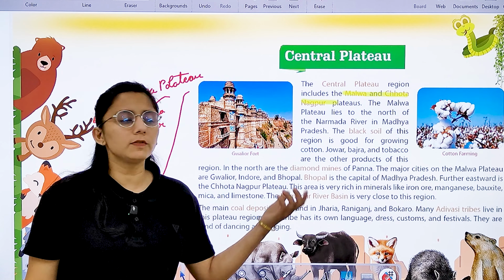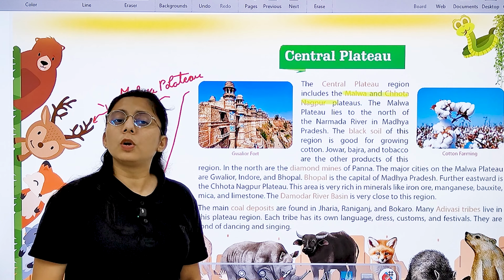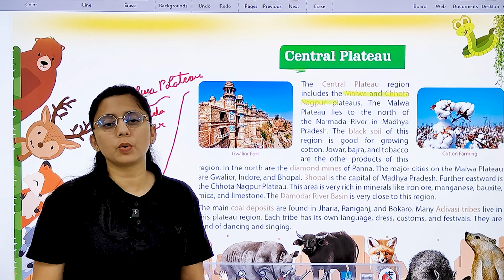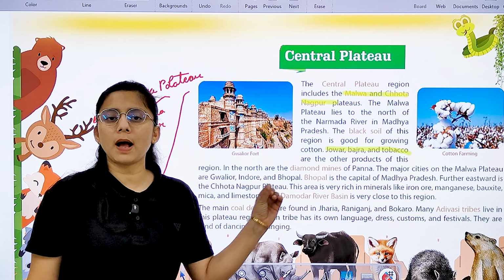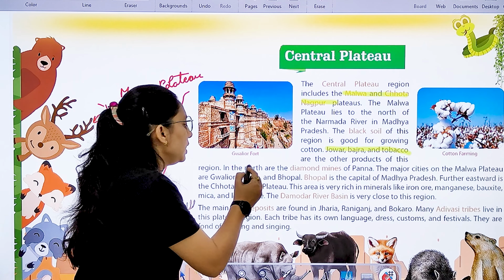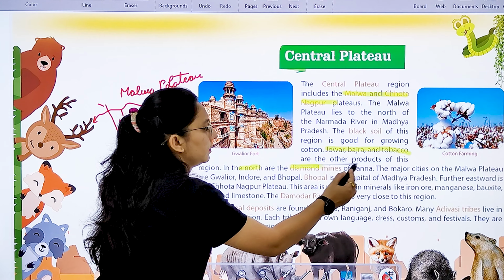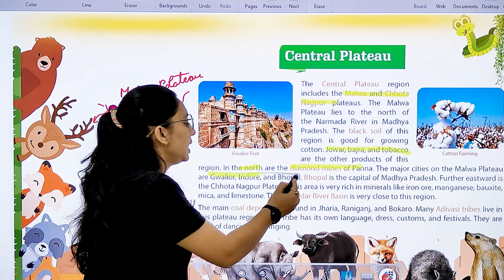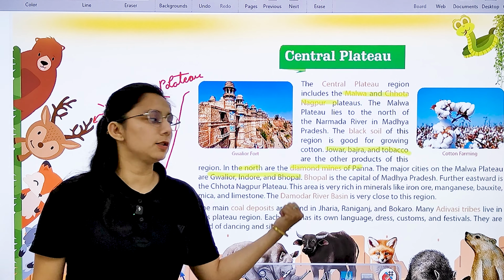The black soil of this region is good for growing crops. Here the crop cotton is mainly grown. So here you will see the black soil, which is good for growing cotton, jowar, bajra and tobacco. What are these? These are the products of this season. In the north, we have the diamond mines of Panna. And what are the major cities of Malwa Plateau? Gwalior, Indore and Bhopal. The capital of MP is Bhopal.